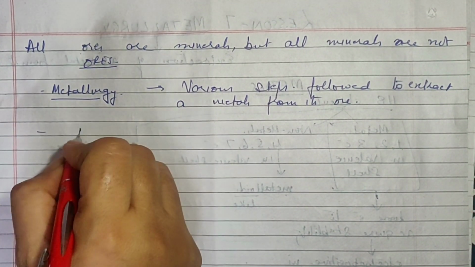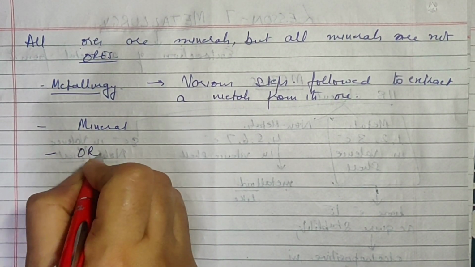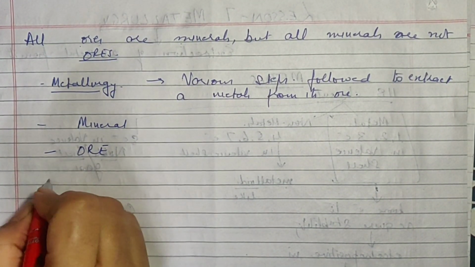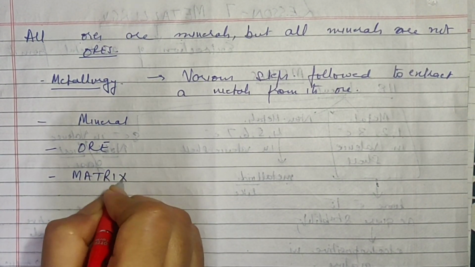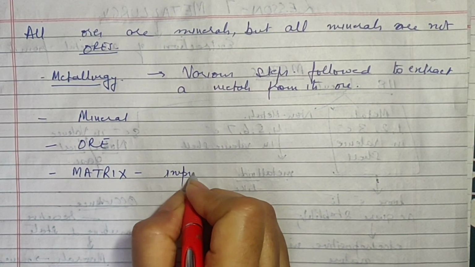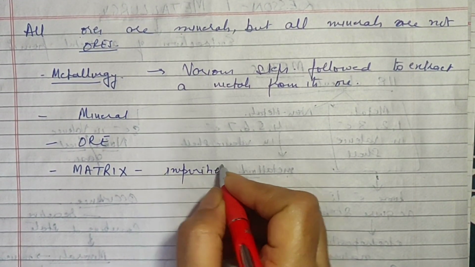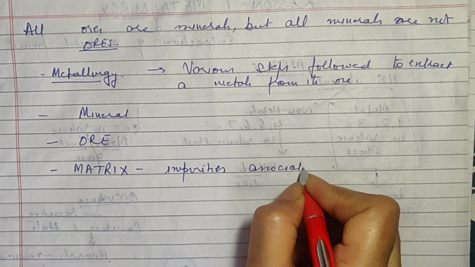Then I think you already know about the mineral. You also know about the ore. And then I would also tell you one term which is called matrix. Matrix basically refers to the impurities which are associated with the mineral.